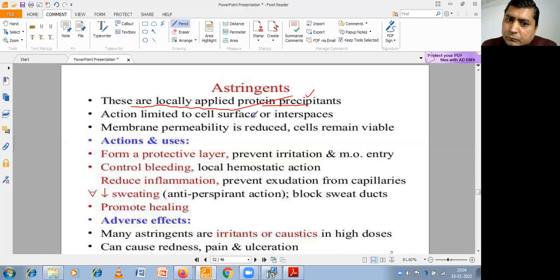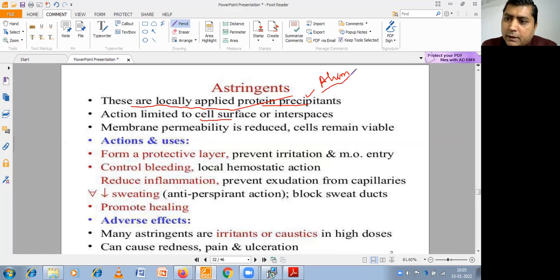So what happens? Local action takes place on the surface. For example, alum. We are using alum as an after shaving lotion.